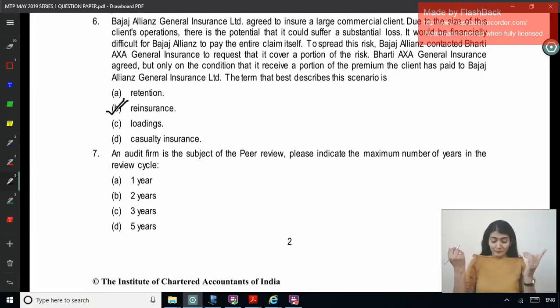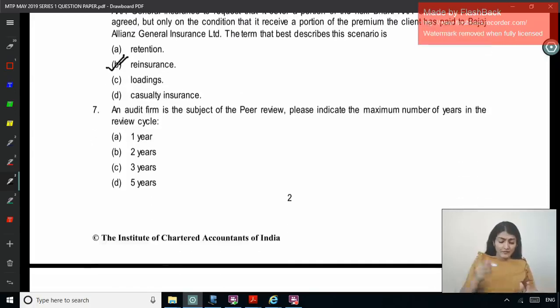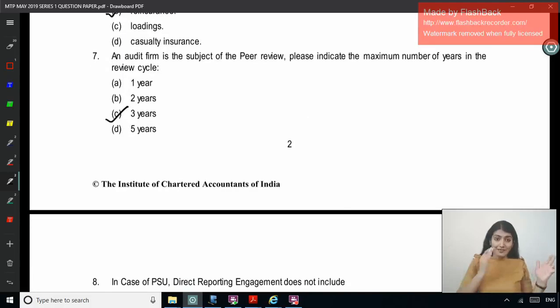Next one, an audit firm is the subject of peer review. Please indicate the maximum number of years in the review cycle. So when the reviewer comes for doing the peer review at the practice unit, how many years of past files can he check during the course of peer review? 1, 2, 3, 5 years, right? 3 years. He can check files up to the last 3 years.